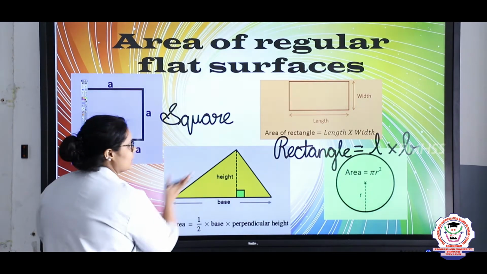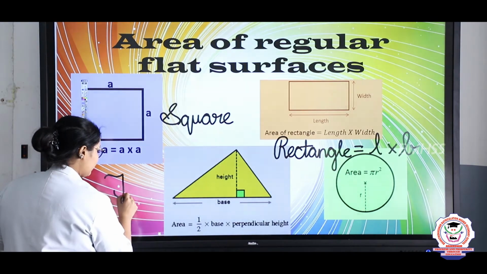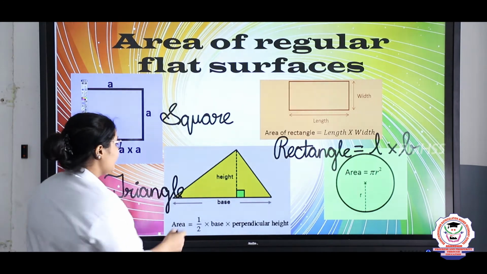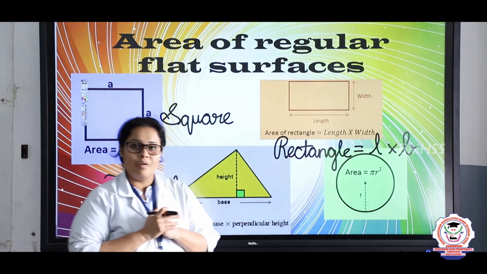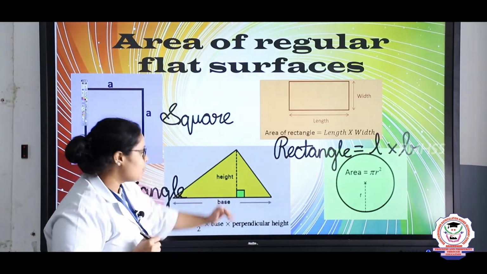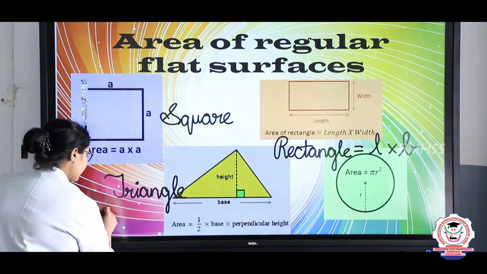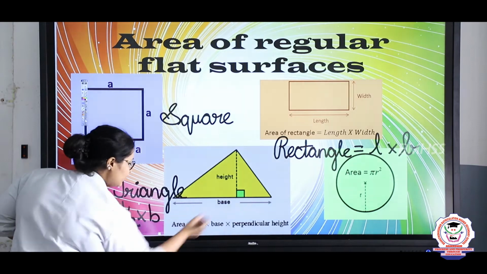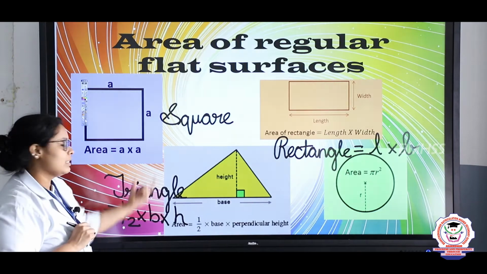In this triangle, you can see the 3 sides are not equal. So generally we will write it as triangle. So what is the area of a triangle? The area of a triangle is calculated by the formula half into base into the perpendicular height. This perpendicular height is h. So the formula you can write is half multiplied by b, which is the base, multiplied by height. Using this formula you can find the area of a triangle.